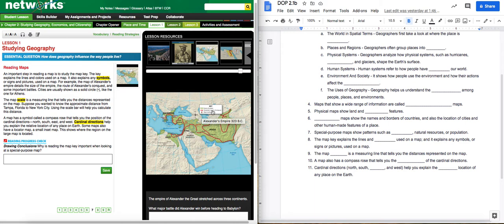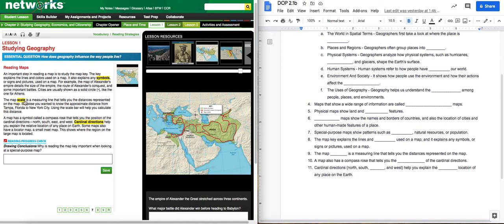What are the arrows? Okay, so this is your map key right here. It explains everything that we're looking at. For example, the map of Alexander's empire details the size of the empire, the routes of Alexander's conquest, and some important battles. Cities are also shown as a solid circle, like the one for Athens.